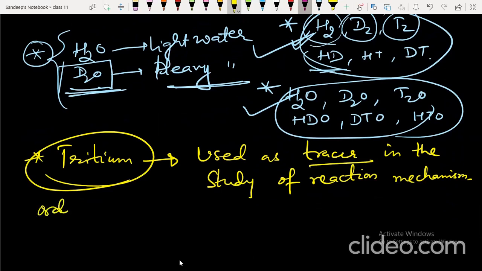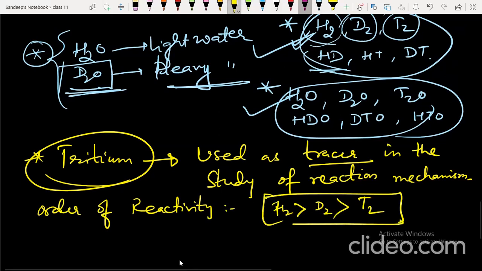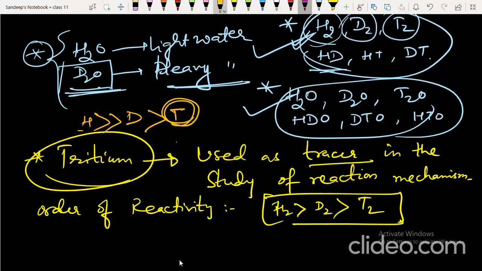Order of reactivity: you have to keep in mind, students, that dihydrogen is more reactive than dideuterium, so H2 is more reactive than D2, and D2 is more reactive than T2. And one question has been asked in MSET also, on abundance. You know that protium is much more abundant than deuterium, and then tritium. Tritium is very less: out of 10 to the power 17 hydrogen atoms, one of them is tritium. Mostly it is protium.